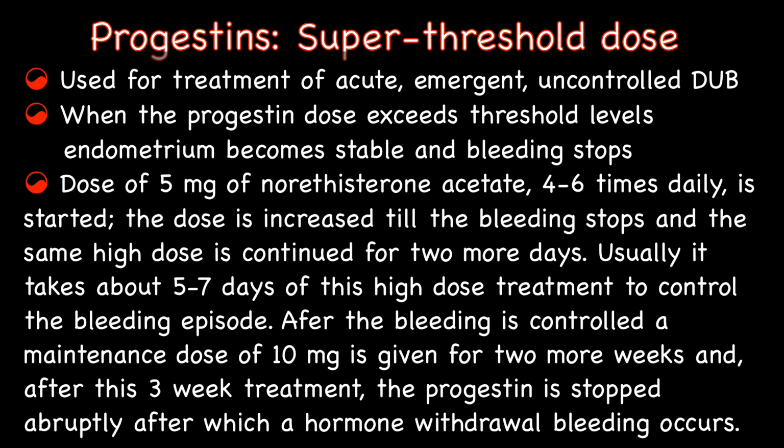After the bleeding is controlled, a maintenance dose of 10 mg per day is given for 2 more weeks, and after this 3-week treatment, the progestin is stopped abruptly, after which a hormonal withdrawal bleeding occurs. After this, cyclical progestin therapy in the luteal phase may be given for 6 to 9 months.